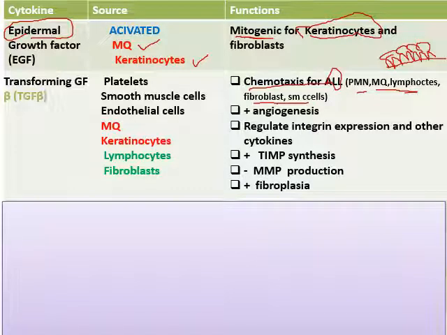Regulate integrin, responsible for angiogenesis stimulation. TIMP synthesis. What is TIMP? TIMP is tissue inhibitor of matrix metalloproteinase. Here, it stimulates TIMP synthesis and inhibits matrix metalloproteinase production, and stimulates fibroplasia.